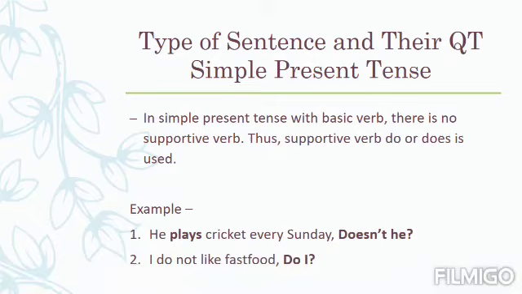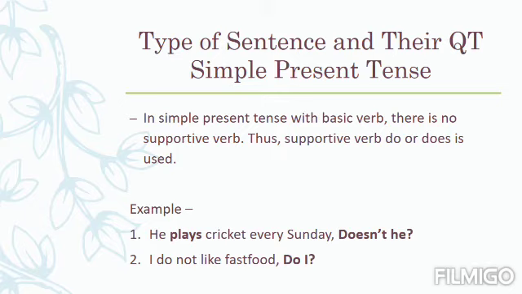But if you observe the sentence, he plays cricket every Sunday, then you will find that this is a sentence from simple present tense. So there is one rule. The rule is that if you don't find any supportive verbs in the simple present tense sentence, then you can use either do or does as a supportive verb. So here, he plays is a simple present tense.